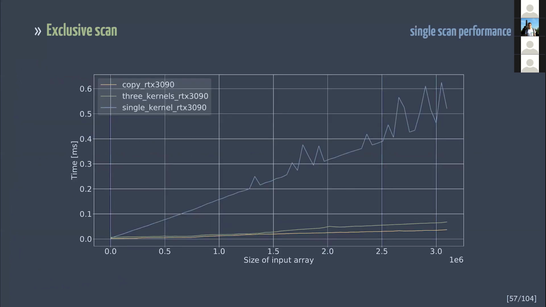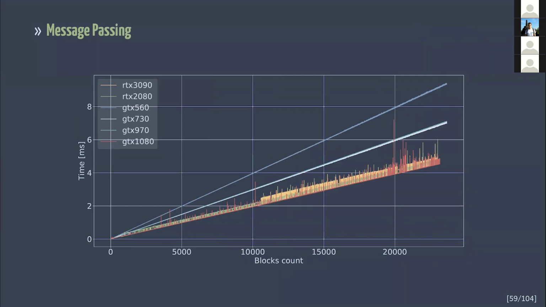And this code performs even worse than the one with 3 kernels. We can actually remove any operation except message passing to find out that the time is almost equal to the message passing itself. But the books told us that it was better. Maybe something is wrong with my 3090. So here you can see how different GPUs perform this message passing benchmark. Clearly, there is nothing wrong with my 3090. The problem is in the serialization of thread blocks. The latency of message passing between blocks is too big to optimize the scan like that.